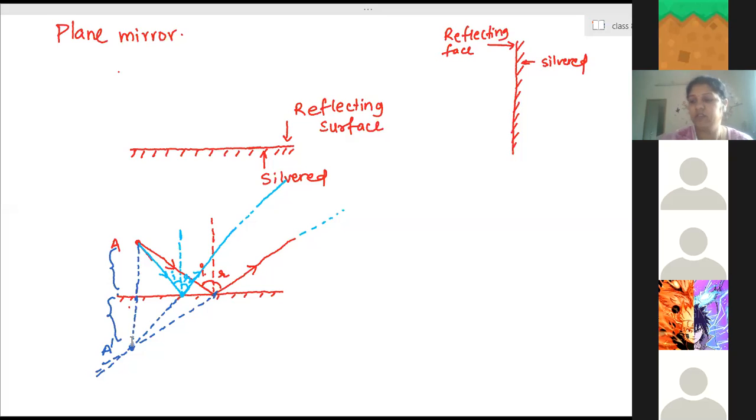So draw this, first draw this one, give the heading as image formation by plane mirror.